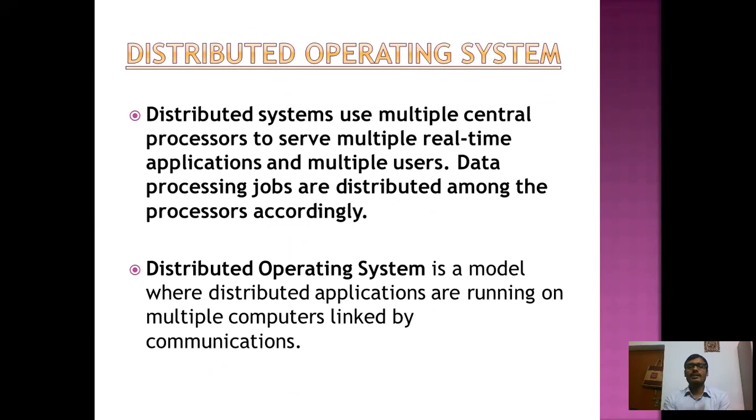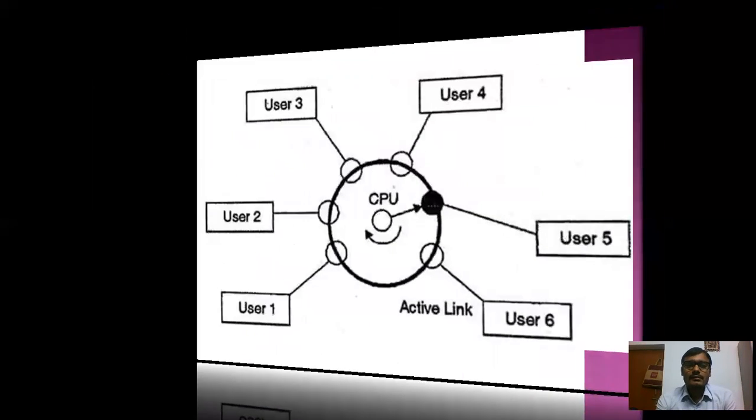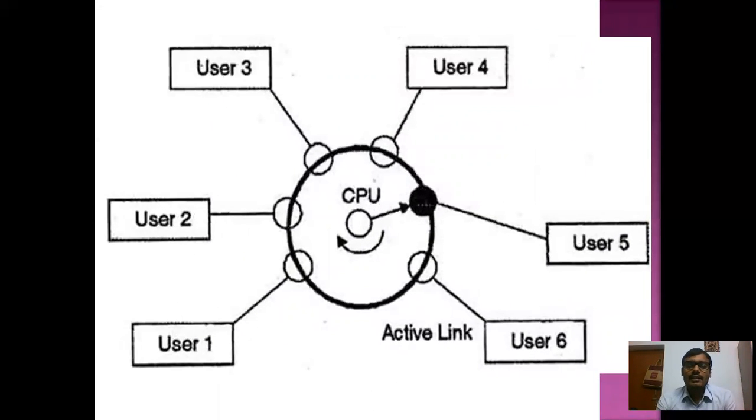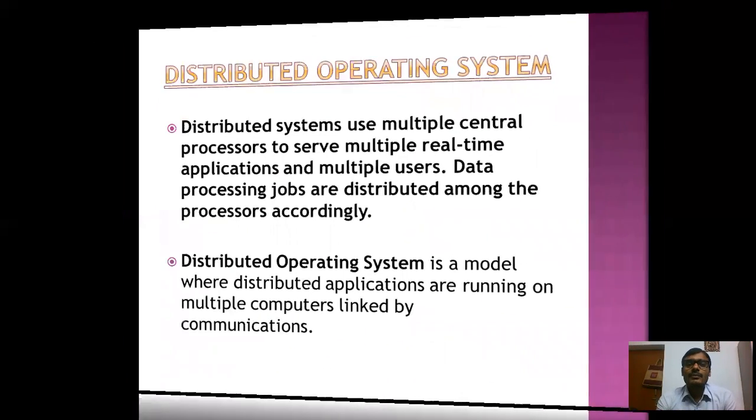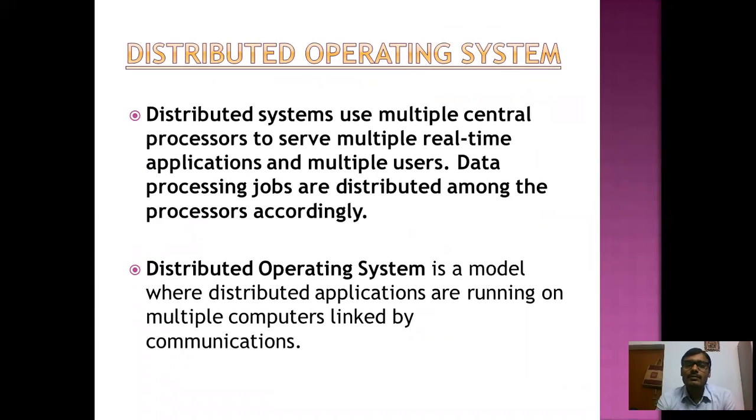Now coming to the distributed operating system. In this system, it uses multiple central processors to serve multiple real-time applications and multiple users. Data processing jobs are distributed among processors accordingly. In this case, there is more than one processor. In time sharing, there is only one CPU, but in a distributed operating system, there is more than one CPU. Processors means CPU. So in this case, there is more than one CPU.